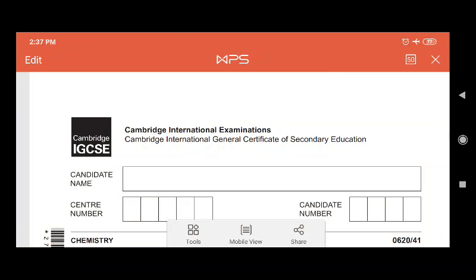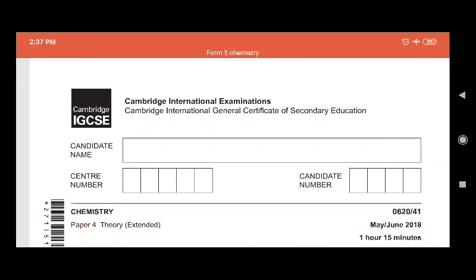This is chemistry. So today I'd like us to proceed with the behavior we studied the other week. We're just going to look at some past paper, and this is from 2018, May/June, paper 4. I do believe by now you understand that paper 4 is the second paper, which is theory. So you're supposed to answer questions by explaining, by discussing, by suggesting answers, by stating, all that stuff rolled into one.